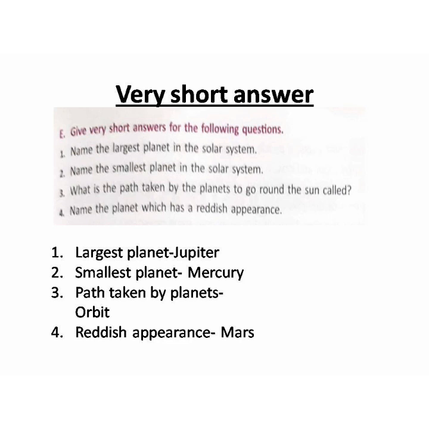Now the next question is, name the planet which has a reddish appearance. Which planet is called the red planet? It is Mars. Mars is called the red planet because it has a reddish appearance. It looks red in color. That is why it is called the red planet.